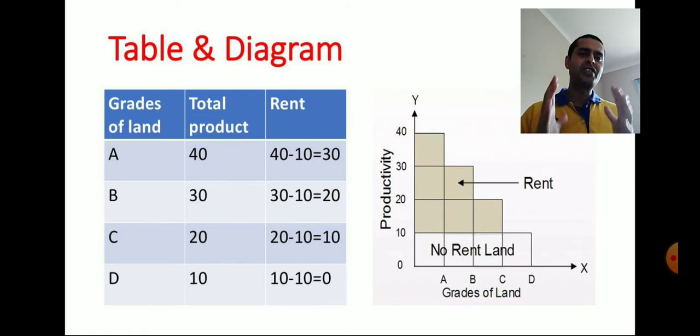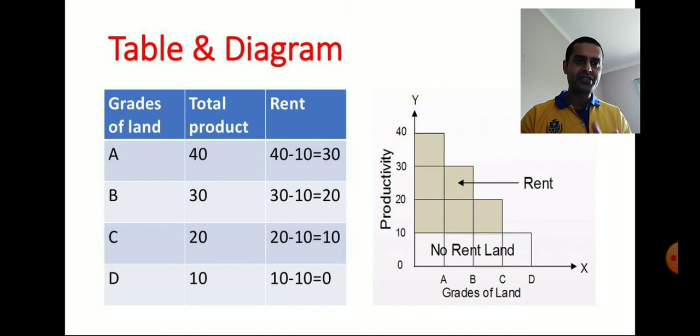When we plot this information in a diagram, we can definitely form rent. So here in the diagram, it is quite clear that the x-axis represents grades of land: A grade, B grade, C grade, and D grade land, and the y-axis represents the productivity.